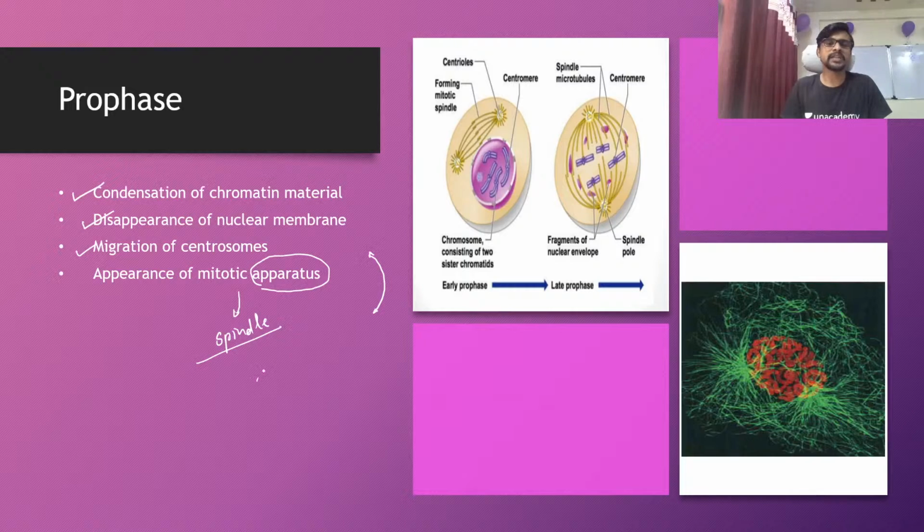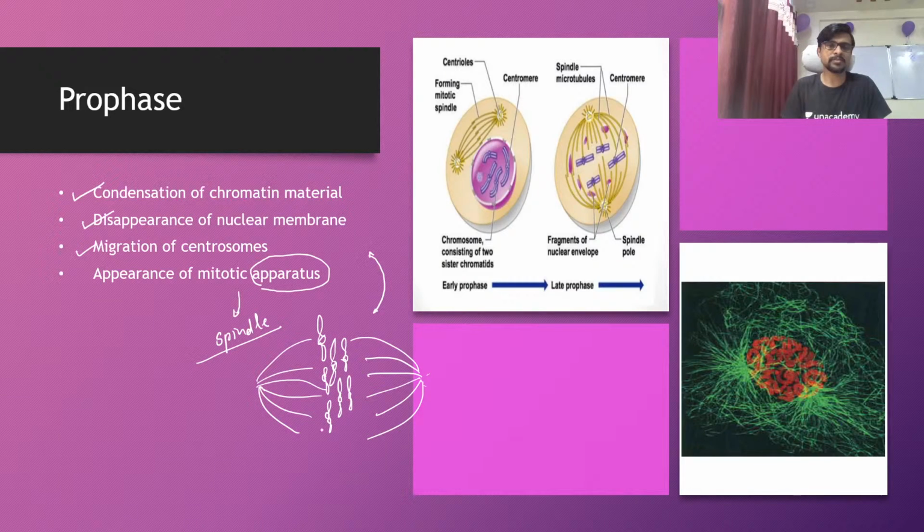These threads moving toward the chromosomes appear in this stage. From both poles, these threads come toward the chromosomes to hold them, so they can pull them away from each other, and they will succeed in the segregation of half the chromosomes to one new cell and half to the second new cell. So this is the logic behind the mitotic spindles.